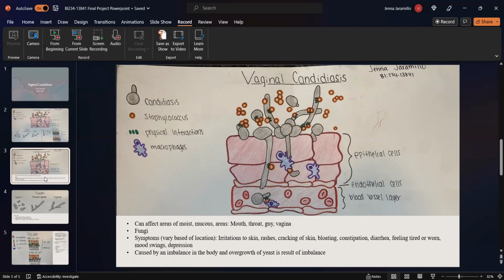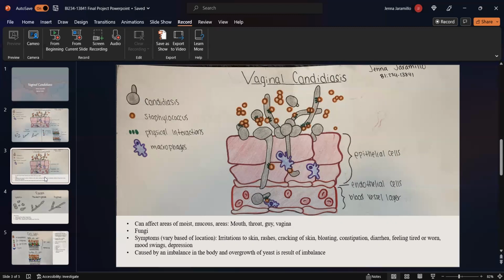Symptoms can include skin irritations, itching, cracking and peeling, rashes, bloating, constipation, diarrhea, and urinary tract infections. Other symptoms can include feeling tired and worn, difficulty concentrating, mood swings, depression, and irritability.